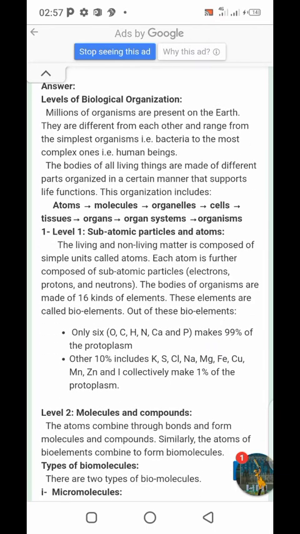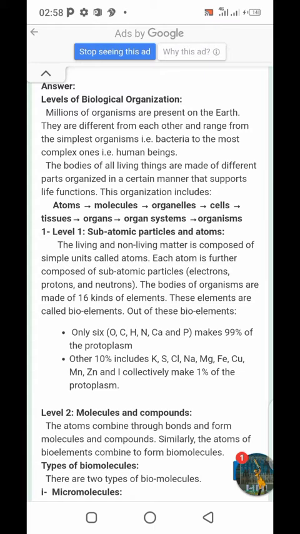First of all, level number 1, subatomic particles and atoms. As we know, an atom is the smallest particle of matter, or we can also say an atom is the smallest unit of matter, and an atom is further divided into many particles, but we can just talk about three particles. One is called electron, which has negative charge, proton, positive, and neutron.